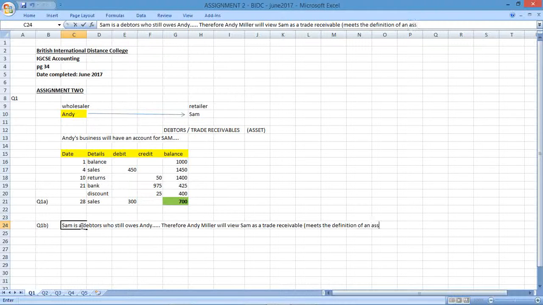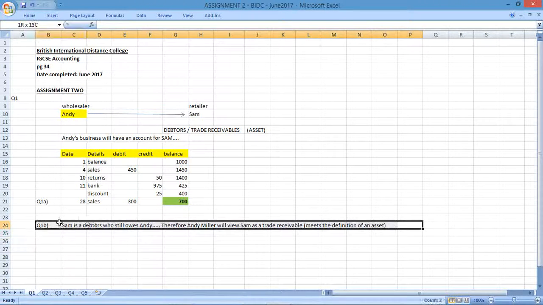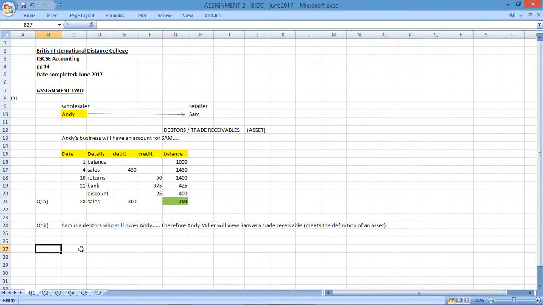of an asset. Again, I would revise and I would identify what the definitions are for each of these different accounts. We're obviously looking at the asset account. So just to recap the theory for some of you who haven't covered the theory, we do have videos to help you regarding that. Just remember, an asset is a resource that's controlled by the business that will give rise to future economic benefits. Sam is a customer who has bought on credit. From Andy's perspective, that's a credit sale. Therefore, Sam would be considered a debtor, being part of the trade receivables of the business.